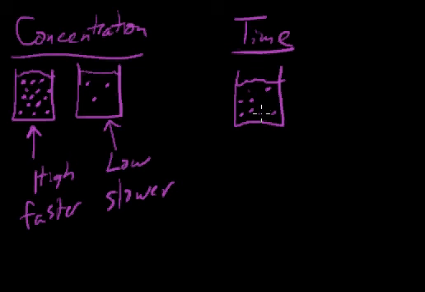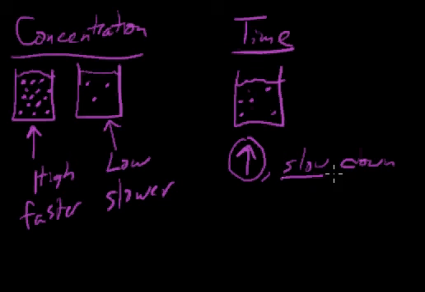And so in this example, as more time goes by, the reaction's going to slow down. And so those are the four factors that we're looking at today: temperature, concentration, surface area, and elapsed time, and how they affect the rate of reaction.